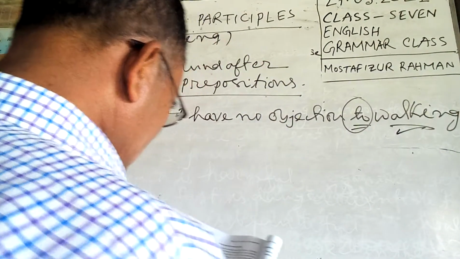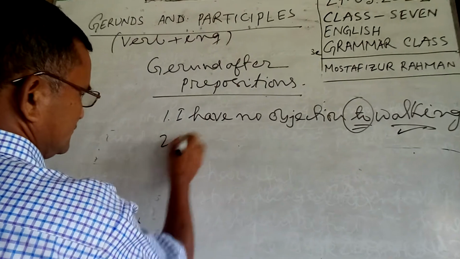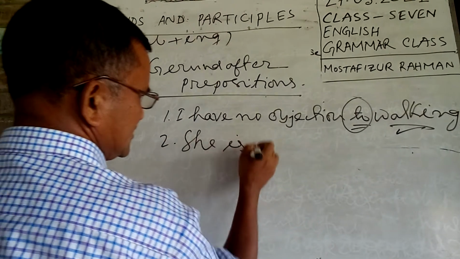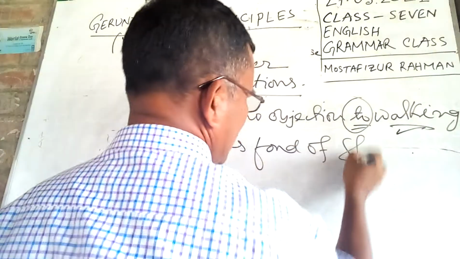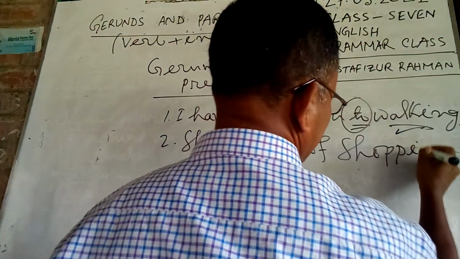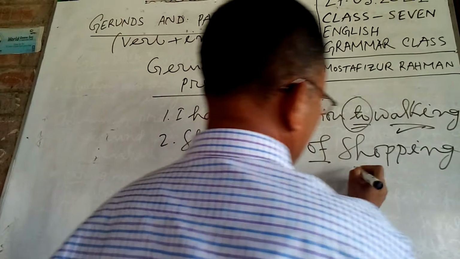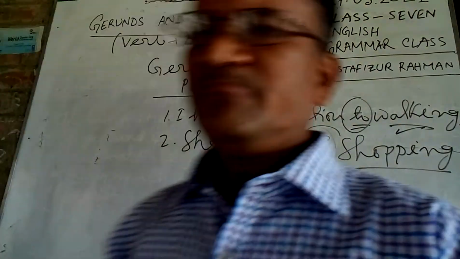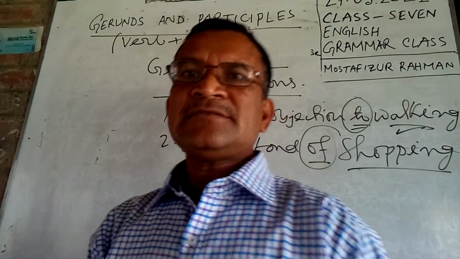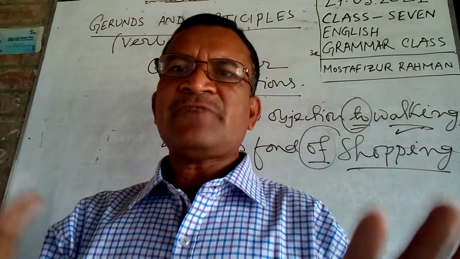Another example: She is fond of shopping. Fond of shopping, preposition. So by this time we observe that gerunds are used in three functions.